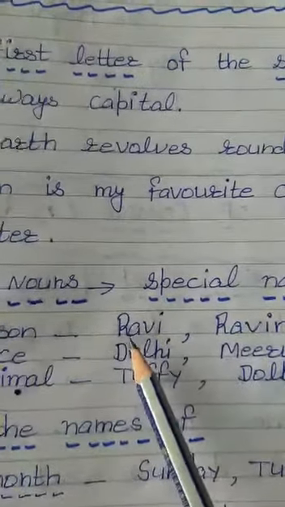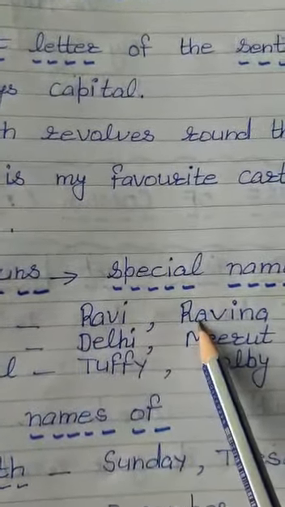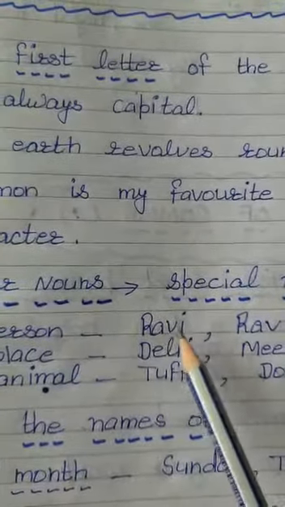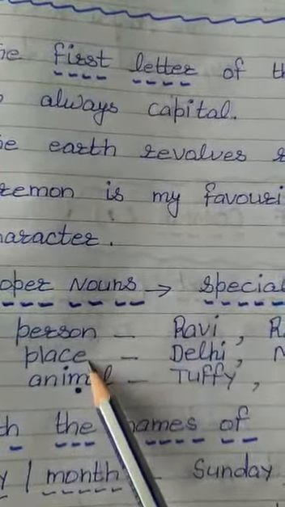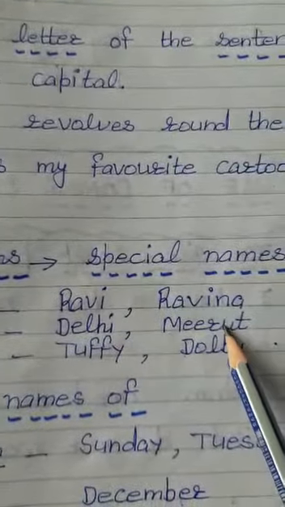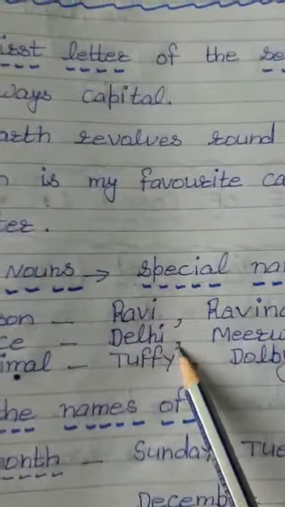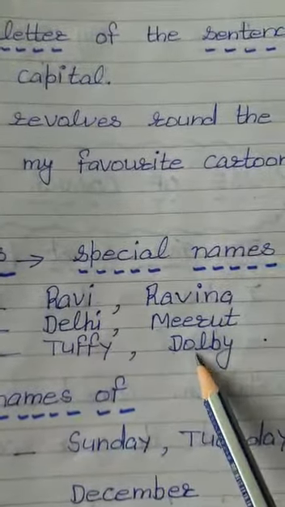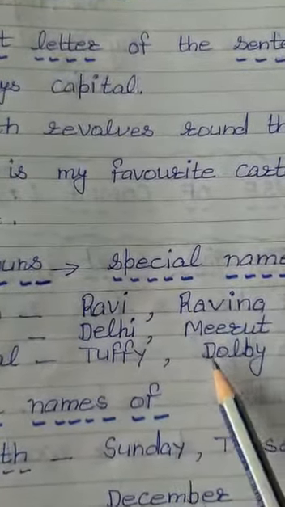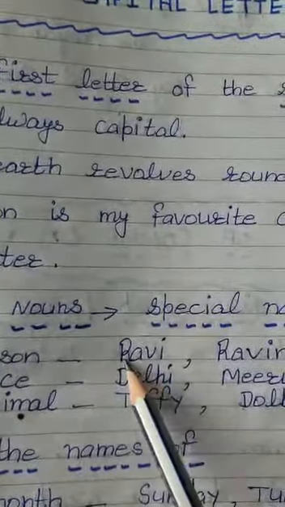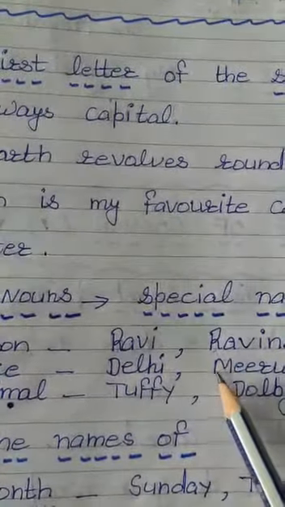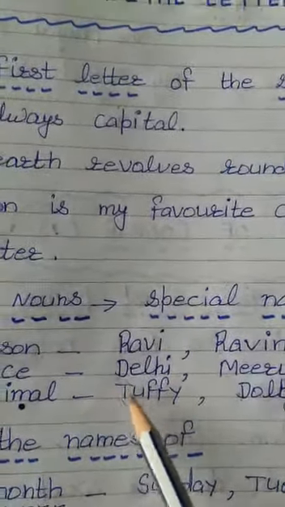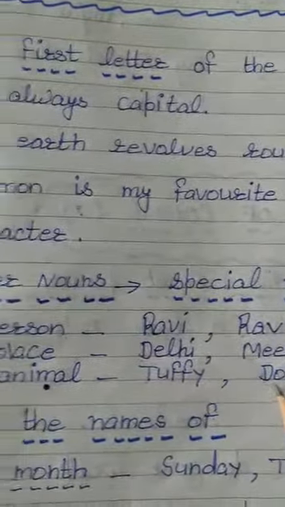So we are talking about the names of persons. We have taken the example of Ravi and Ravina. Any name can be there. Next, place: Delhi and Meerut. Any city can be there. Next is animal: Tuffy and Dolby. Any name of an animal can be there. The first letter should begin with the capital letter.